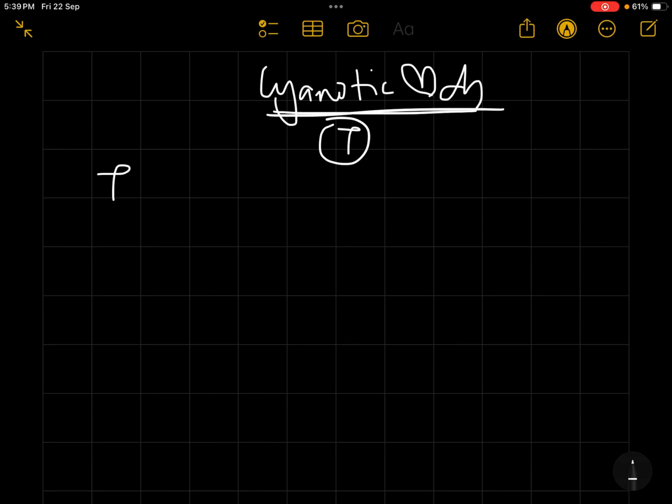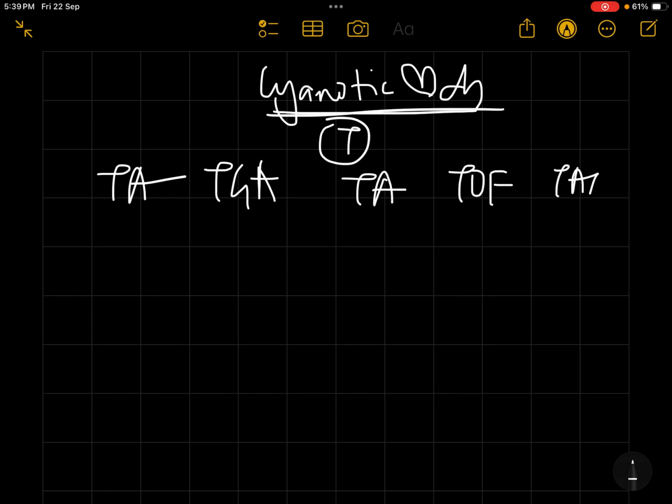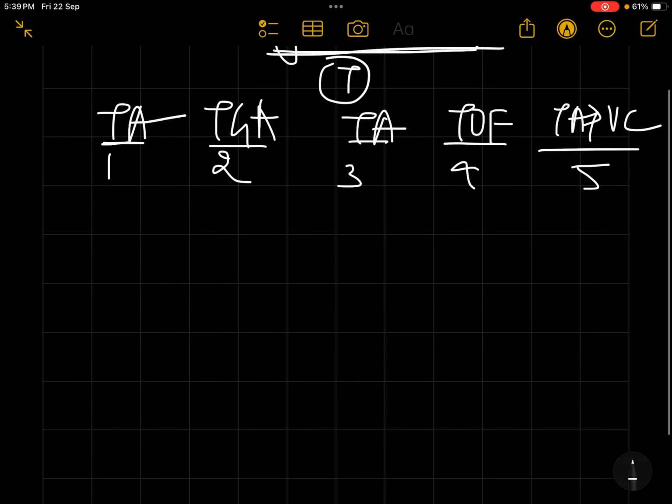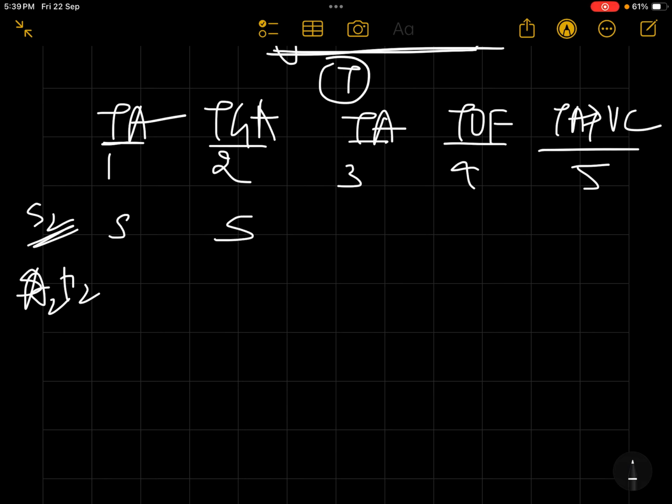It all starts from T. Truncus arteriosus, transposition of great arteries, tricuspid atresia, tetralogy of Fallot, TAPVC. Write in this order: TAP1, one trunk, two arteries, tricuspid atresia, tetralogy of Fallot, TAPVC. When auscultated, S2 is normally split, that is A2 P2 components will be heard, whereas in truncus arteriosus, transposition of great arteries, and tricuspid atresia, you will hear a single S2.